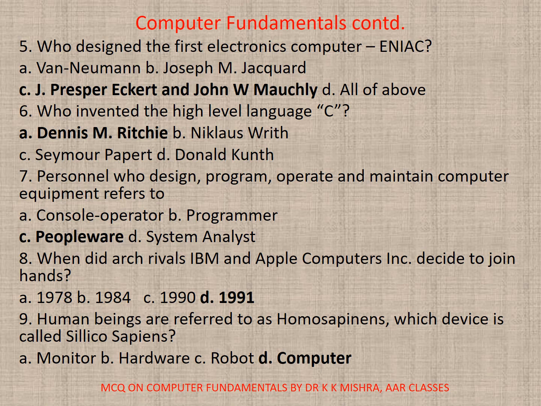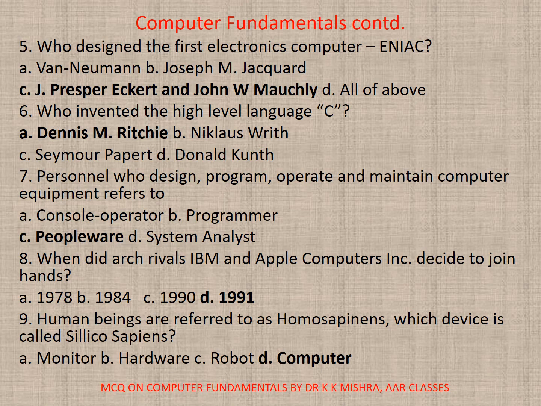Dennis M. Ritchie. 7. Personnel who design, program, operate and maintain computer equipment refers to A. Console operator, B. Programmer, C. Peopleware, D. System analyst. Correct option is C. Peopleware. 8. When did arch rivals IBM and Apple Computers Inc. decide to join hands? A. 1978, B. 1984, C. 1990, or D. 1991. Correct option is D.